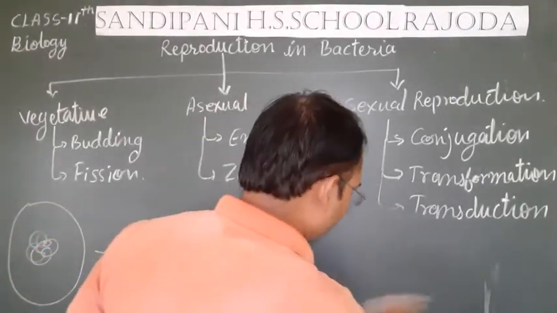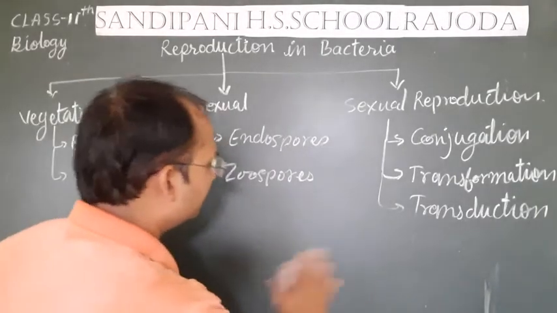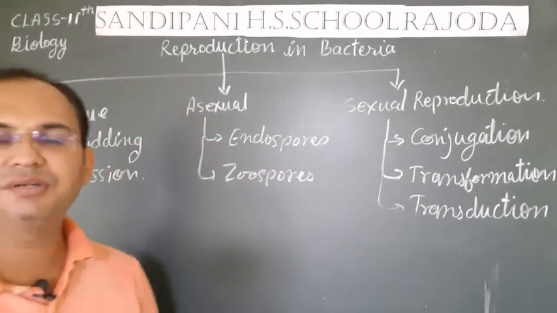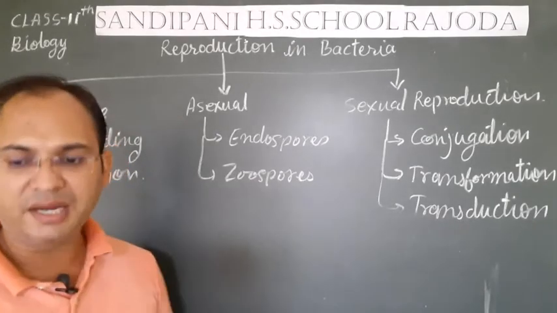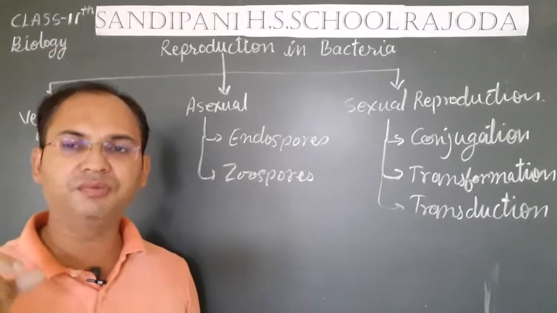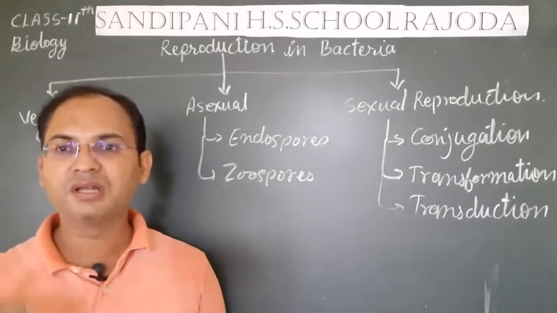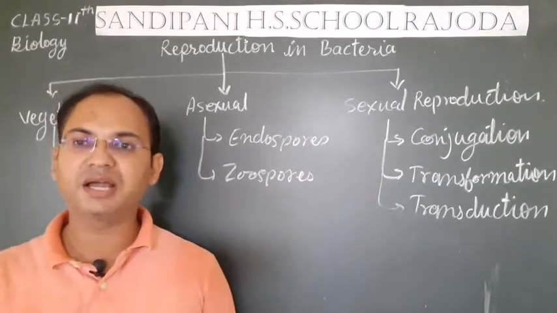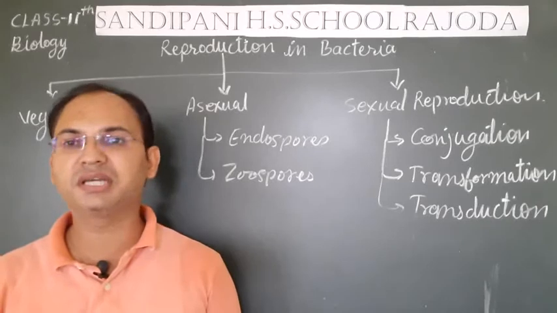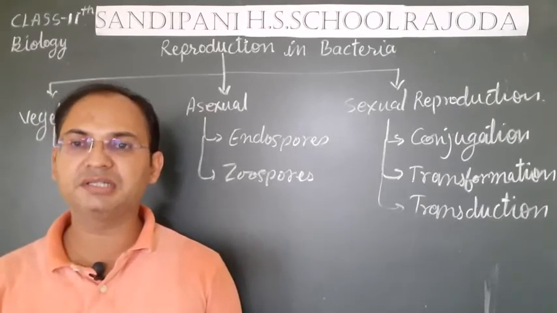Students, some bacteria like Bacillus and Clostridium reproduce by the method of endospore formation. Endospores are very minute spores that are resistant to the most unfavorable conditions, like near about 100 degrees Celsius temperature. They can resist some pH, and they can survive in acidic conditions also.